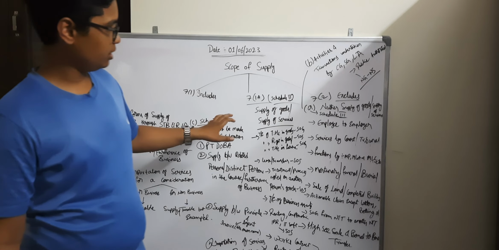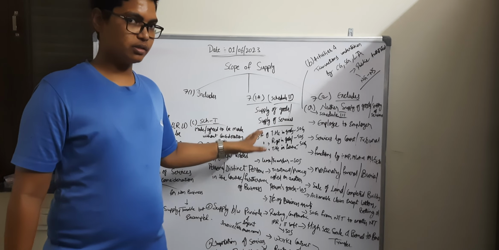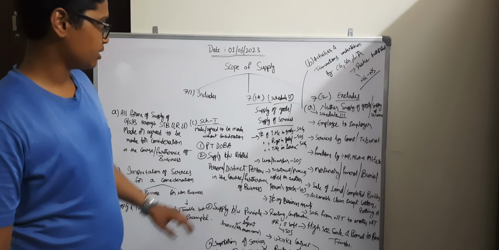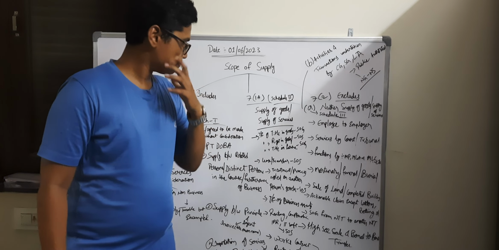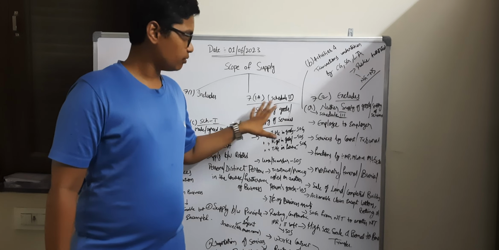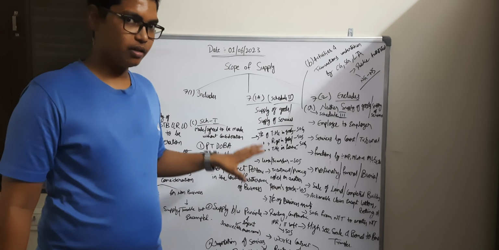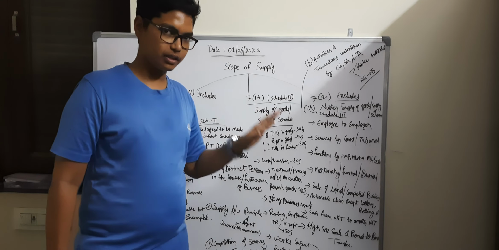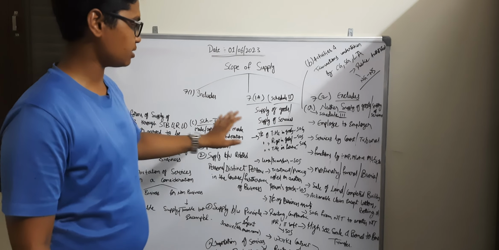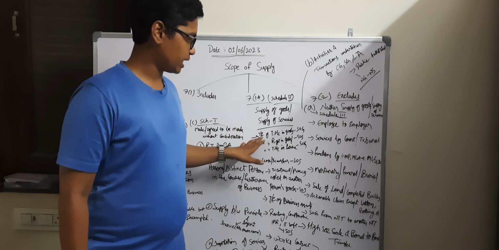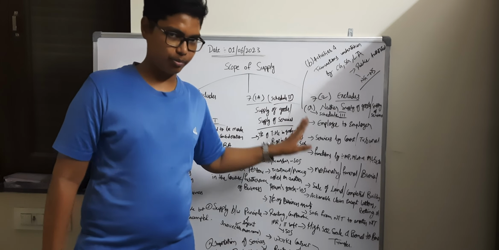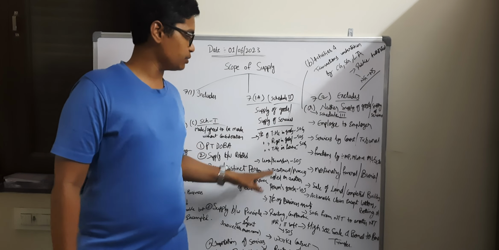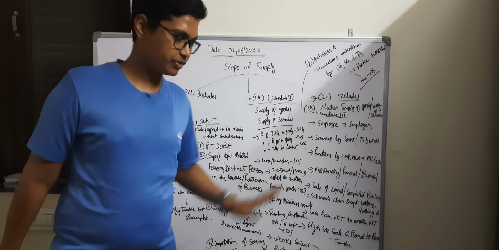And Section 7(1A) is the Schedule 2 transactions, where it is explained what is treated as supply of goods and what is treated as supply of services. Transfer of title in the goods is treated as a supply of goods, whereas transfer of right to use the goods is treated as supply of services.